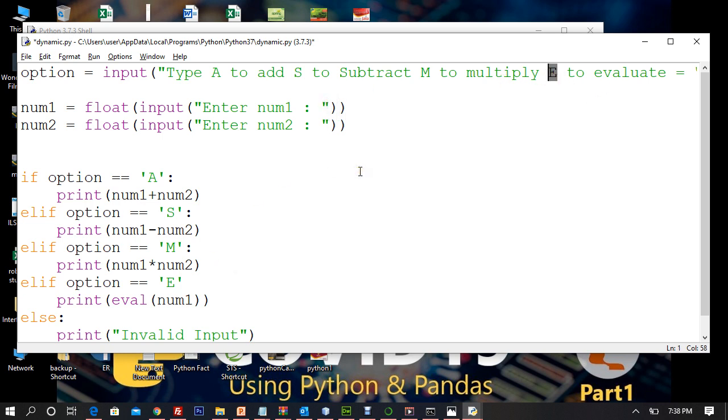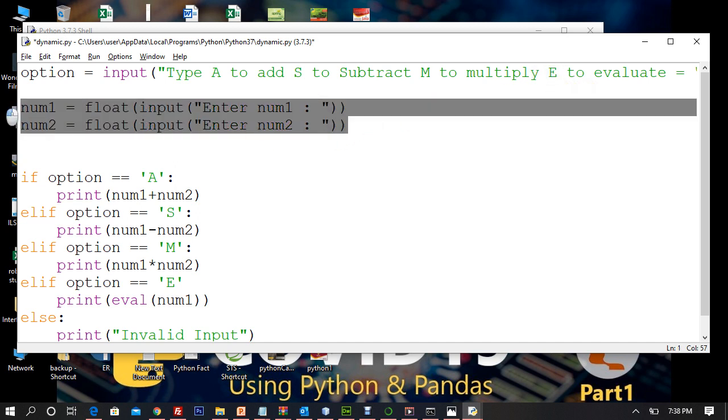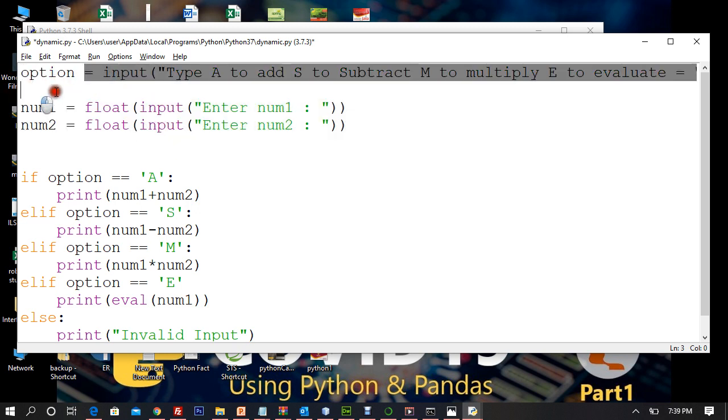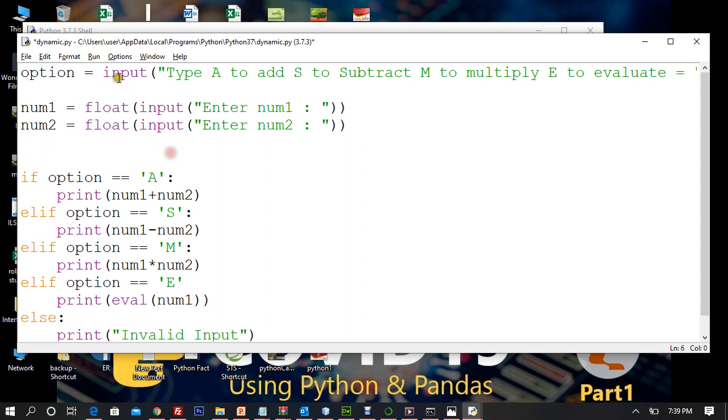But we have a problem. What is the problem? Problem is that we are taking num1 and we are taking num2, right. In that case, if user types E, we only have to take one number, right. That means we have to directly take this option, whatever user types, right. So user is typing E. Now once user types E, now goes to the second prompt right here.